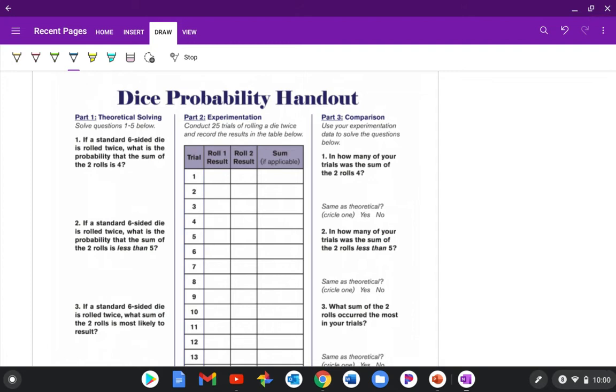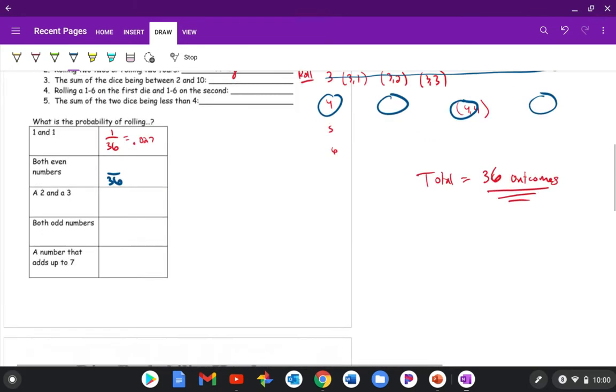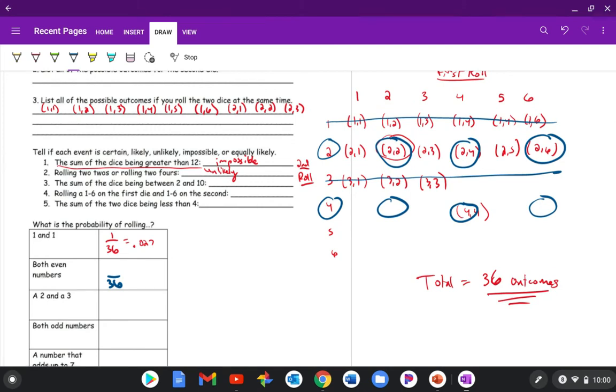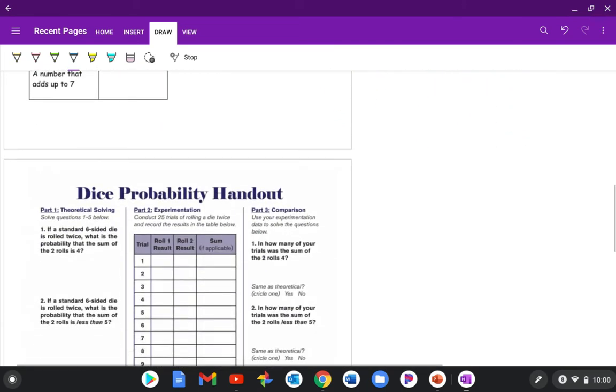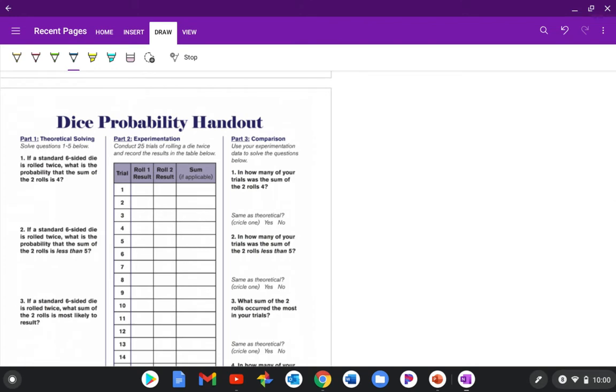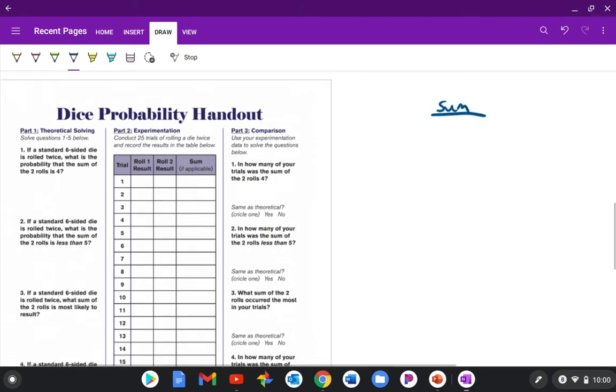All of these are going to ask you questions about the sum of your dice. So we might want to use this prior table that we made, but we're going to make a little new one that's going to tell us the sum. All right, so this is going to be our sum table. So we're going to start by doing the same thing. 1, 2, 3, 4, 5, 6. And a 1, 2, 3, 4, 5, 6. And with this one, we're going to go through and let's say we get a 1 and a 1. Well, the sum of that is going to be 2.